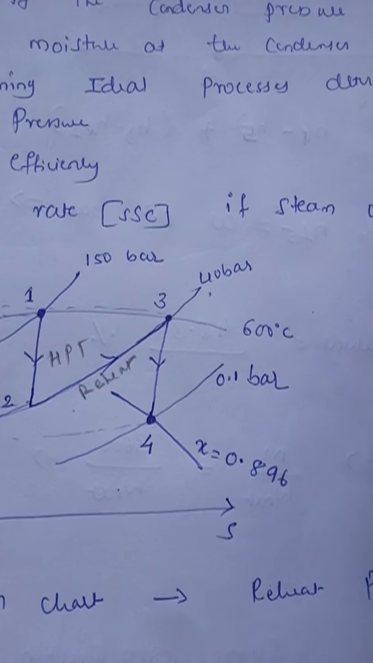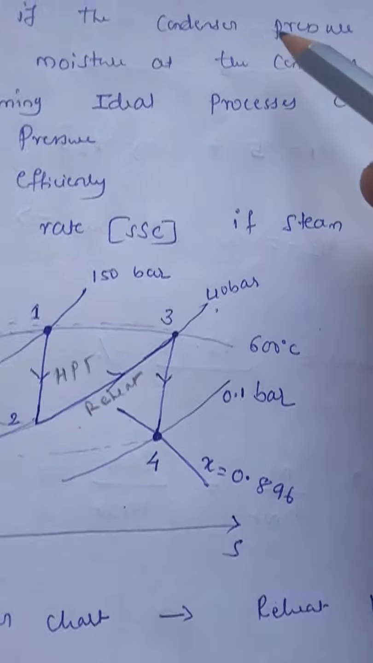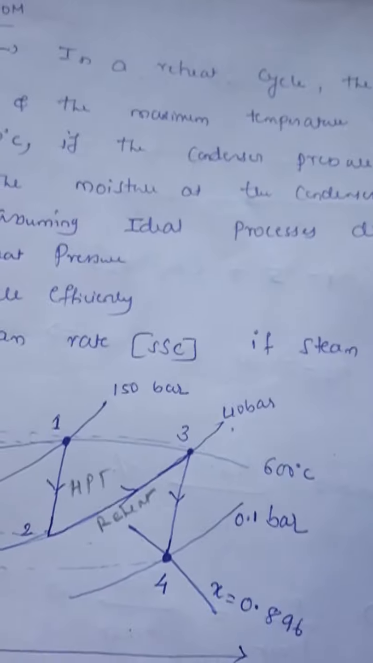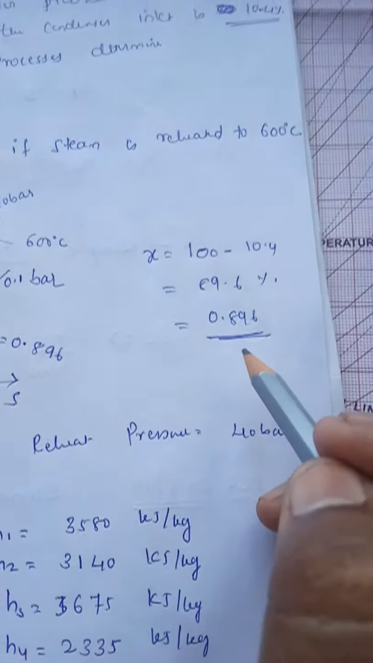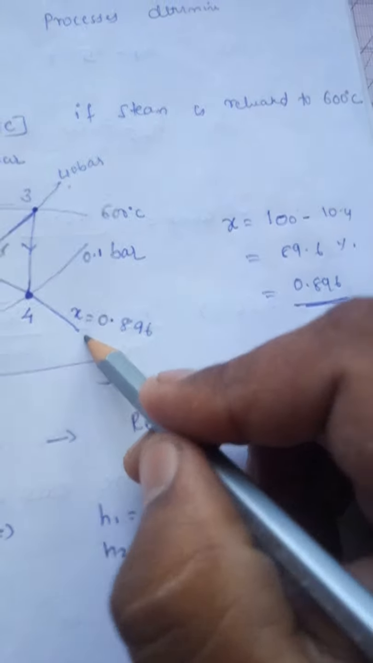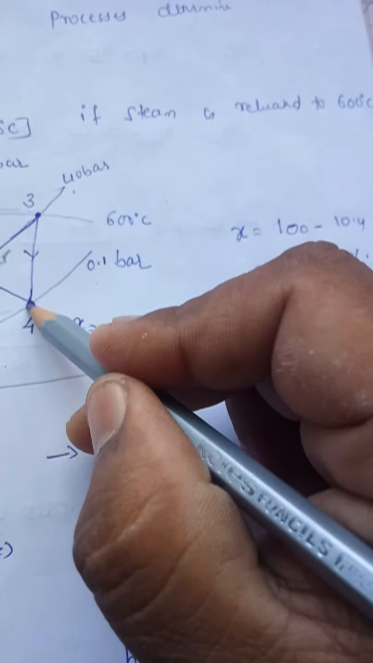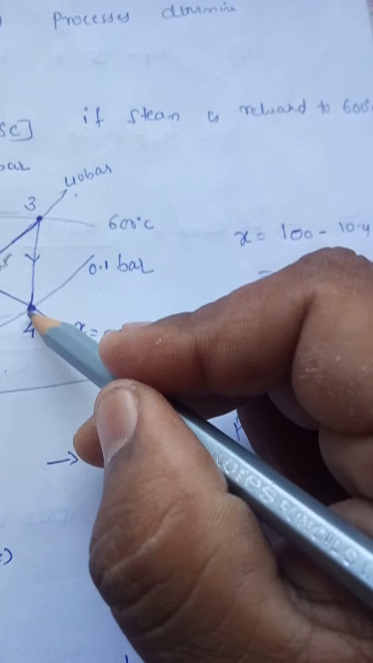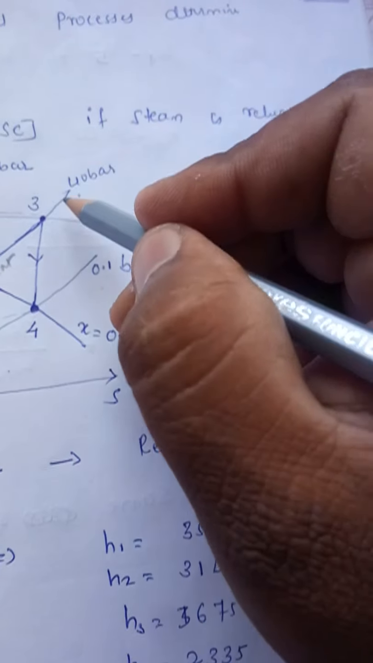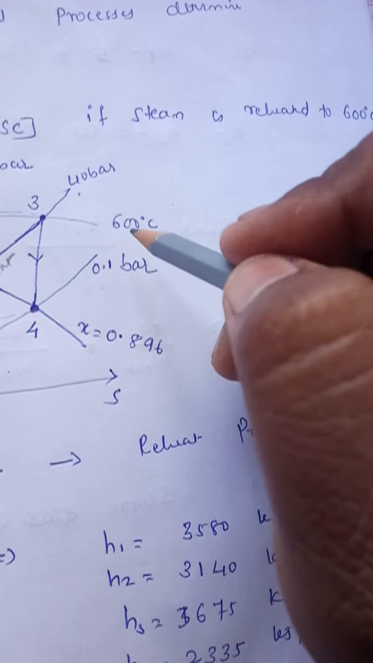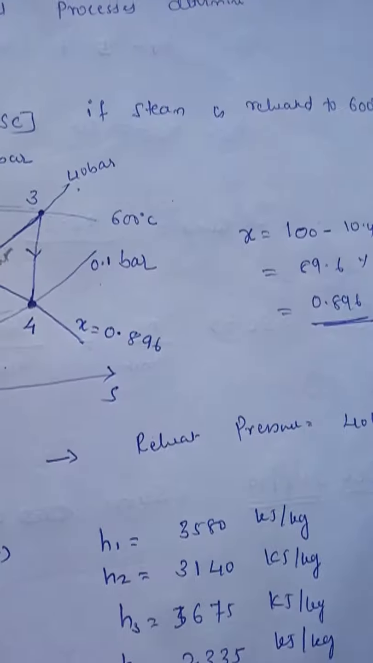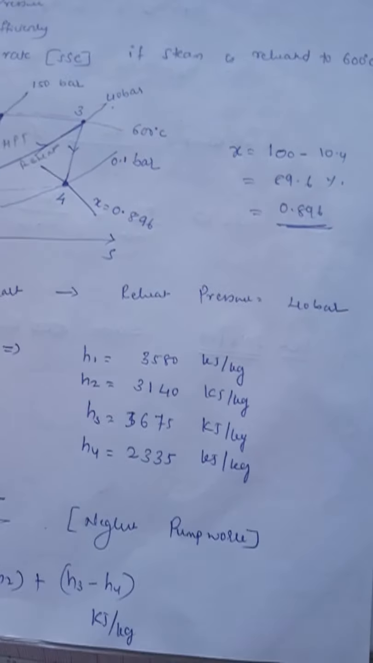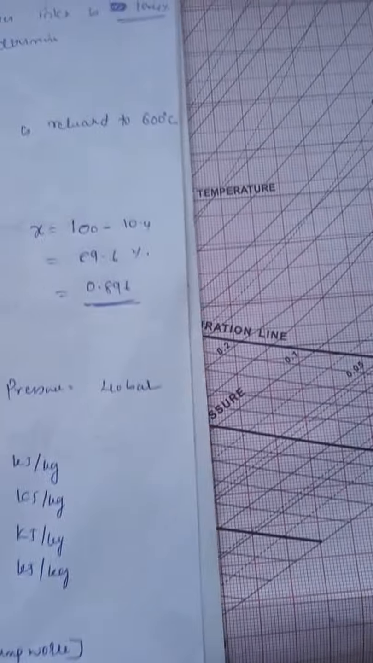The second point he has given here. What is that? Condenser pressure is 0.1 bar and moisture he has given, and moisture we have already calculated, it is 0.896. So using the X value and 0.1 bar I will drop, because these things are known to us now. And reheat temperature also he has given, 600 degree. So these are all the things available. This point I have plotted already. Now I have these two values, 0.1 and X 0.896. I will plot that point also.